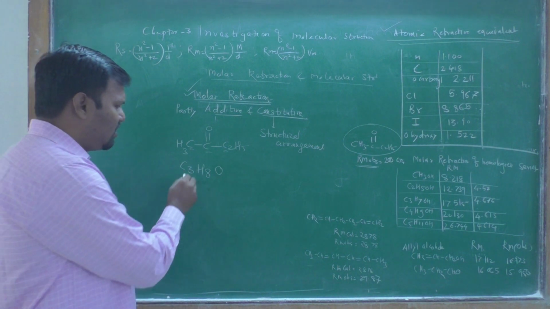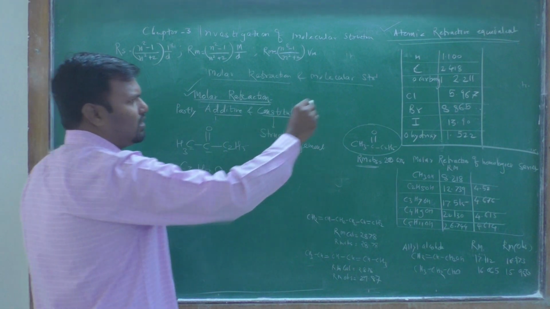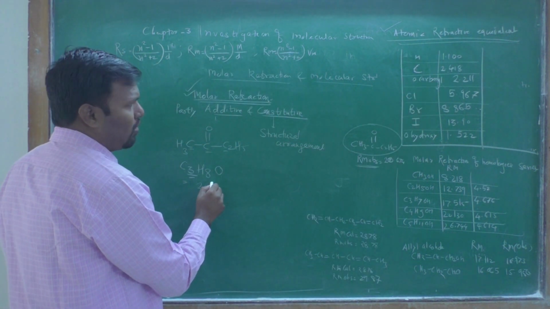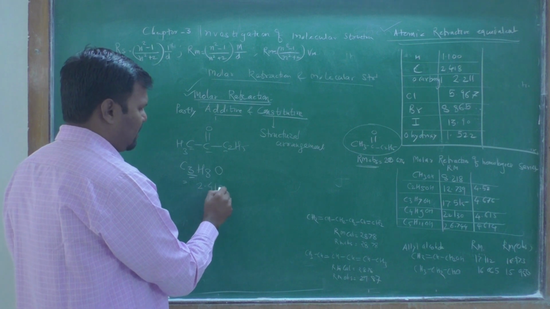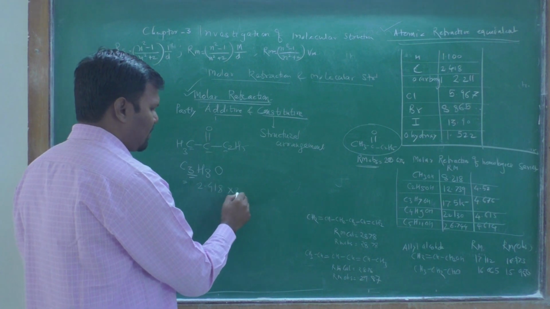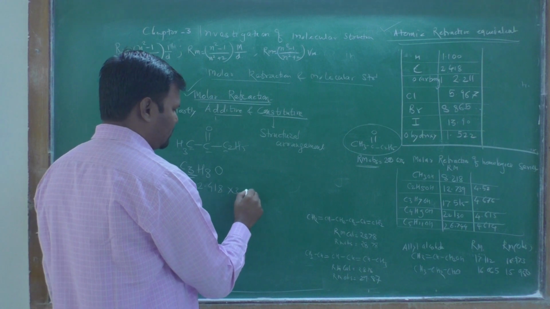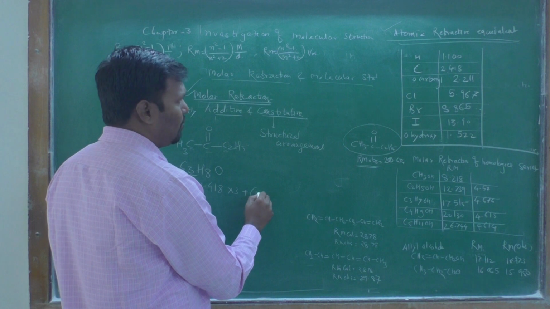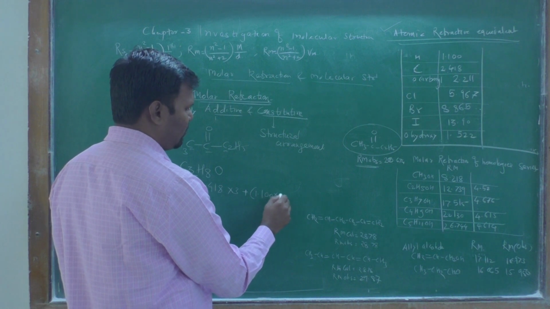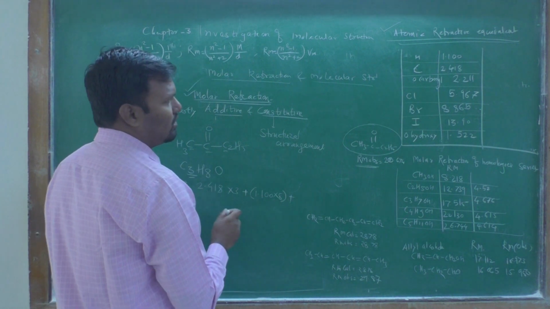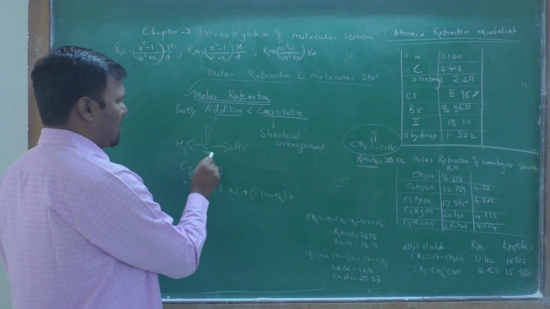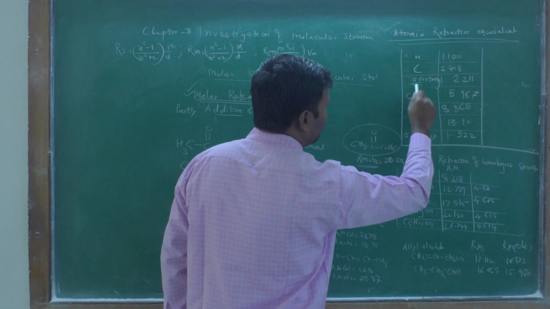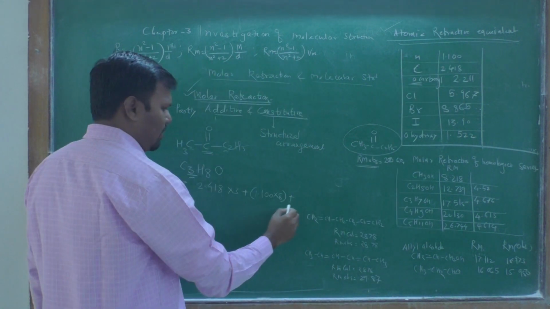For this case we have carbon, for each carbon 2.418 into 3, plus for each hydrogen 1.100 into 8, plus oxygen. The oxygen is carbonyl oxygen, therefore we have to choose the atomic refractive equivalent equal to 2.2.